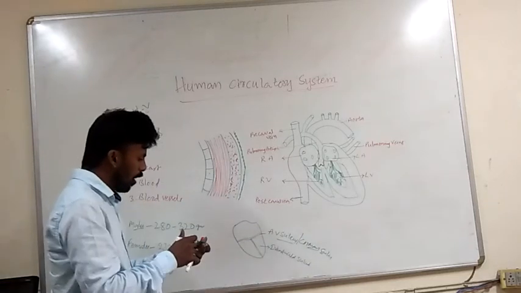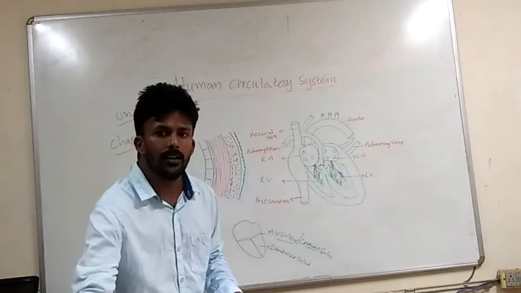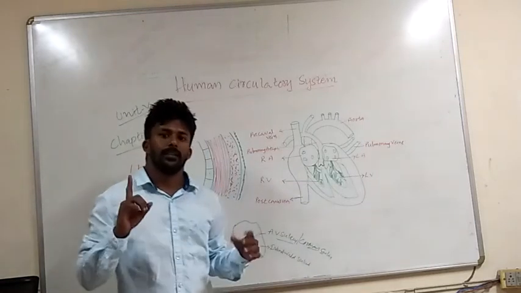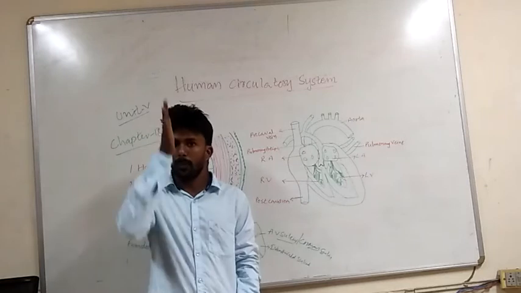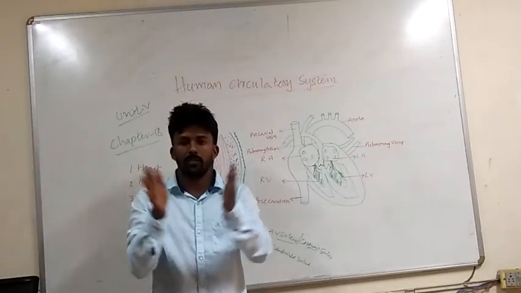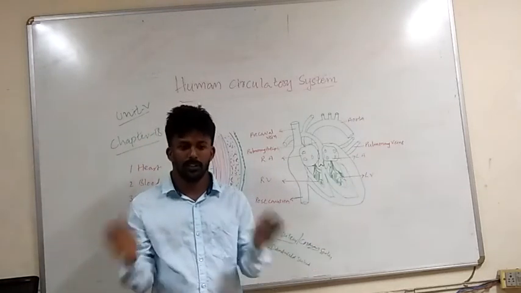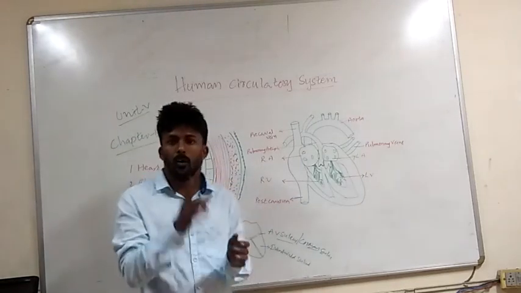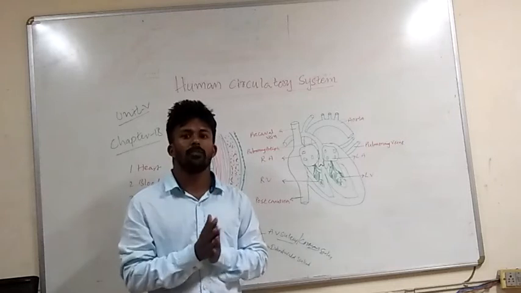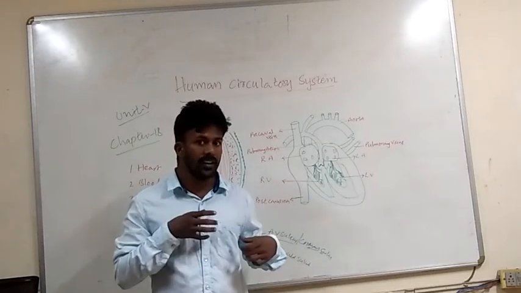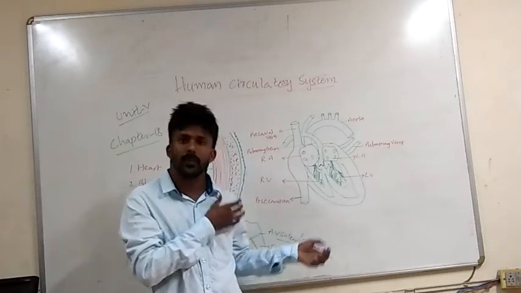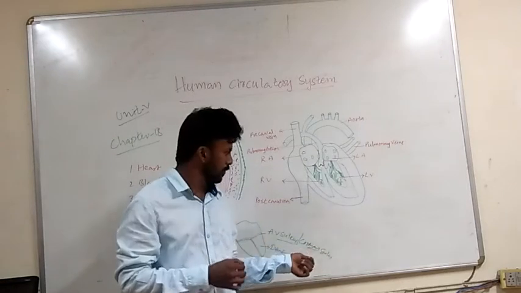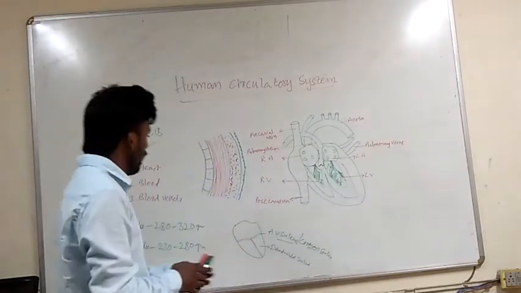Human beings are bilaterally symmetrical, which means if you cut along the main axis, two equal halves are formed. That is bilateral symmetry. But in the case of the heart, we cannot get two equal parts, because the heart is slightly moved towards the left side. That is the reason.